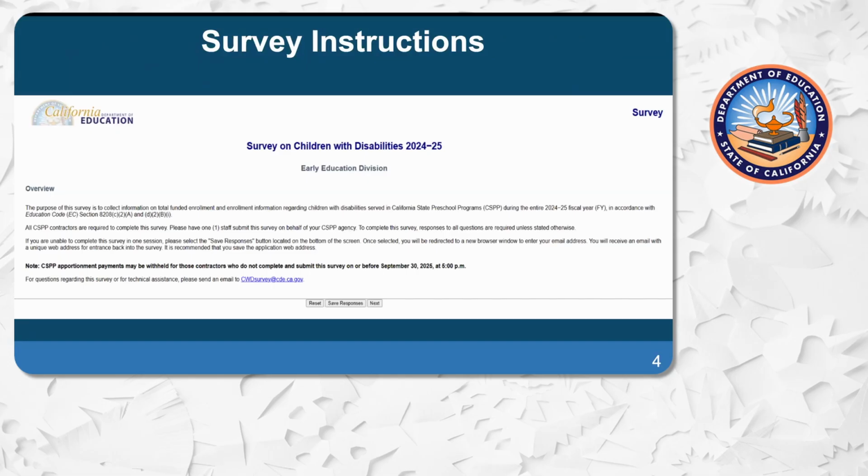Moving on to survey instructions. Once you click the link to the survey, you'll be taken to the first page. This page provides an overview of the survey and a few instructions for its completion. If you are unable to complete this survey in one session, please select the Save Responses button located at the bottom of the screen. Once selected, you will be redirected to a new browser window to enter your email addresses. You will receive an email with a unique web address for entrance back to the survey. It is recommended that you save the application web address.